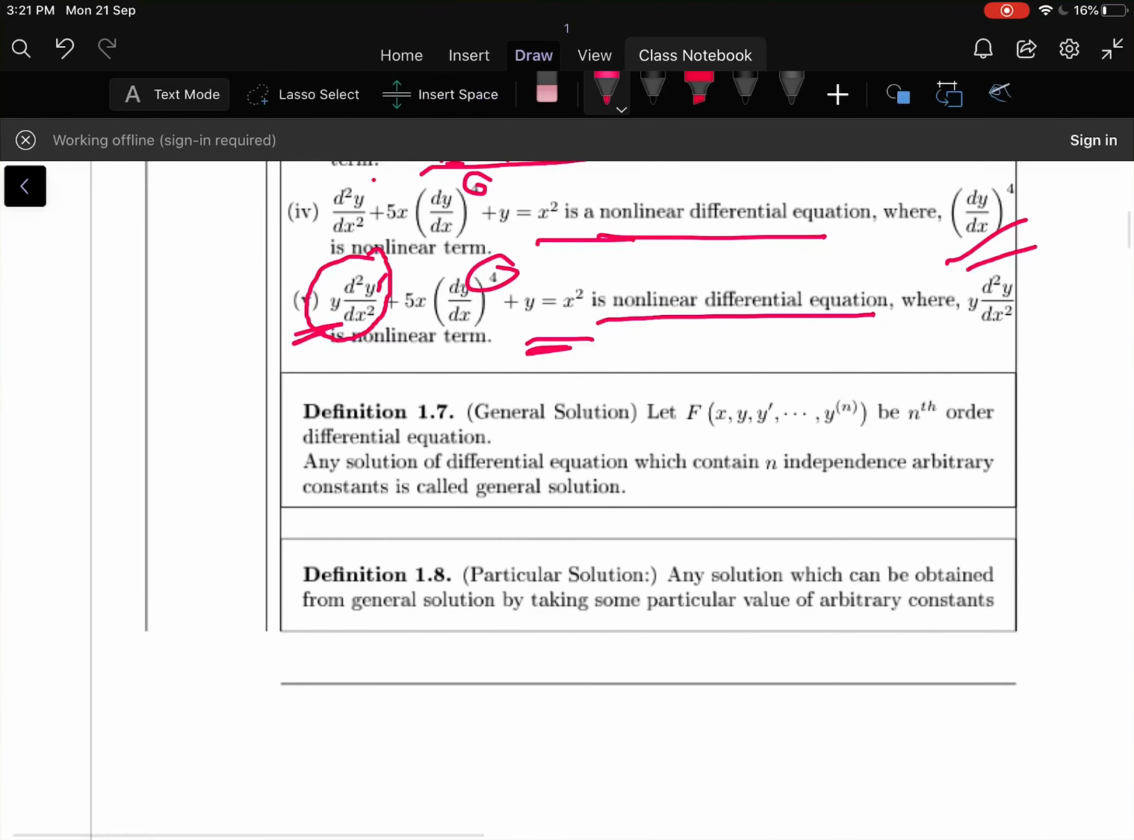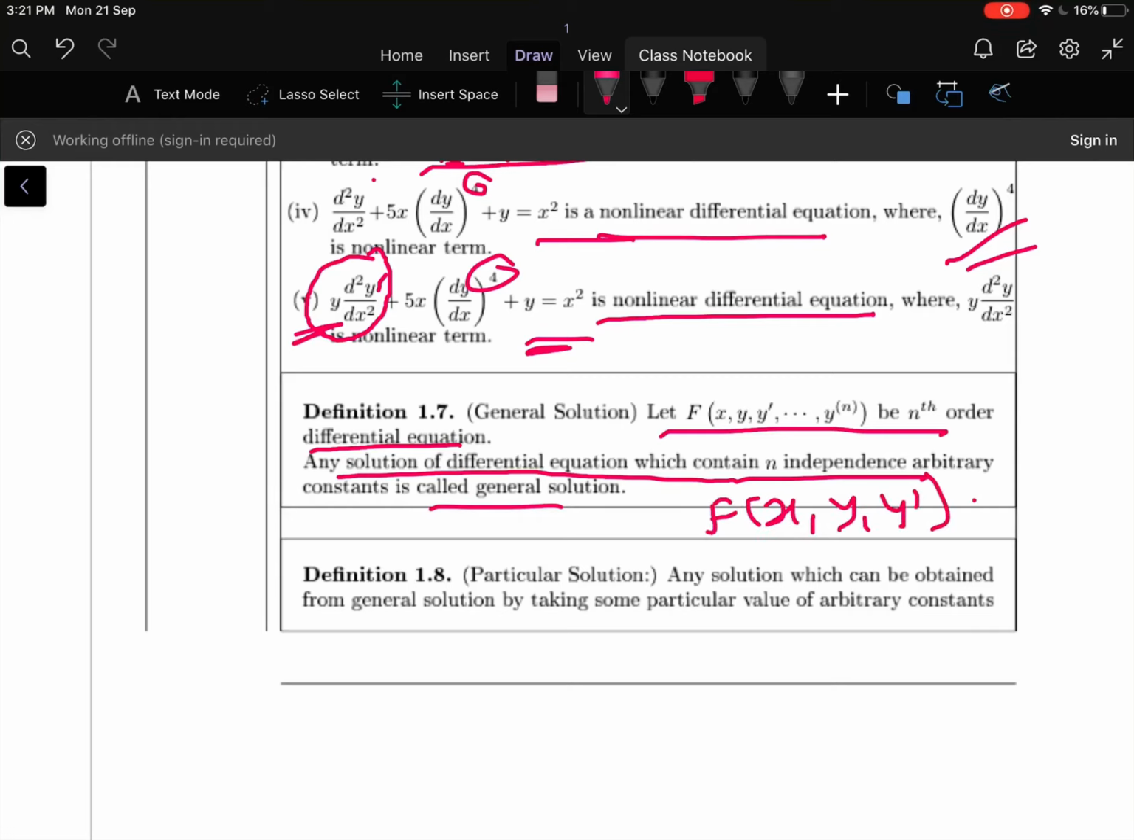Let us move to the general solution of a differential equation. Let us consider an nth order differential equation. Any solution of a differential equation with n arbitrary constants is called a general solution. If it is a first order differential equation f of x, y, y dash, the solution of this equation f of x comma y comma c is equal to 0, where c is an arbitrary constant, is the general solution of the first order differential equation. So a general solution with one arbitrary constant is the general solution of a first order differential equation.